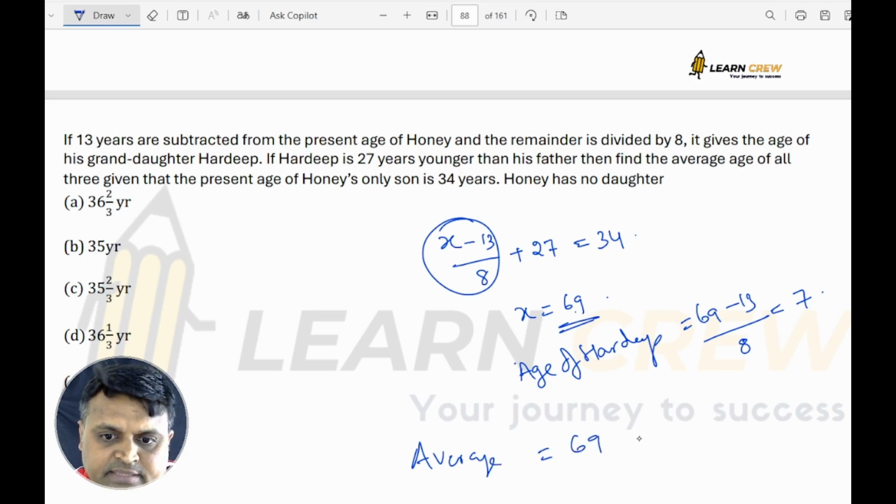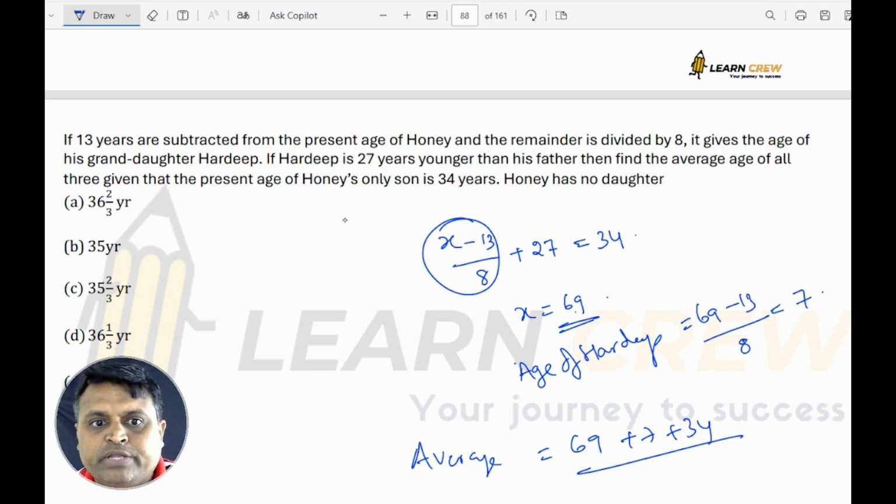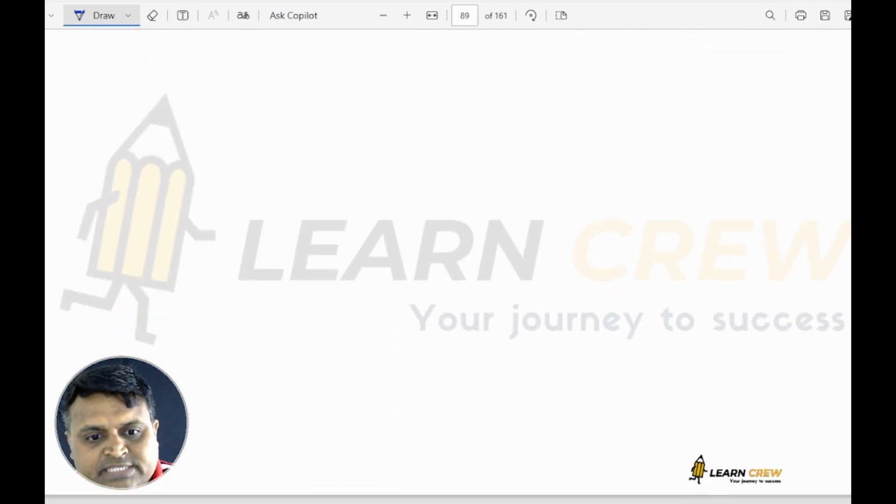One is 69, one is 7, and one is 34. So how much are you going to get? 69 plus 7 is 76, plus 34 is 110, by 3. 110 by 3 is 36 2 by 3 years. So the answer is option A. Next.